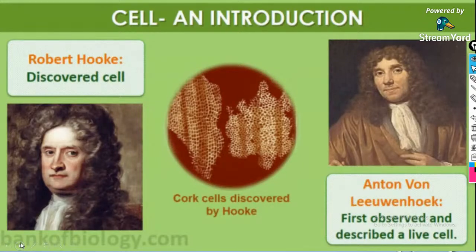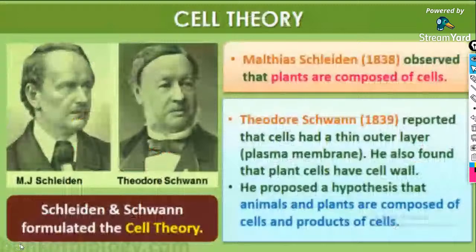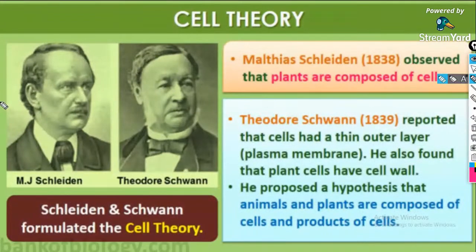The invention of the compound microscope revealed the structural details of the cell. Later, Matthias Jacob Schleiden and Theodor Schwann formulated the cell theory. So according to your concept, who proposed the cell theory, guys? Comment fast. Who proposed the cell theory? Waiting for your answers. Schleiden and Schwann.